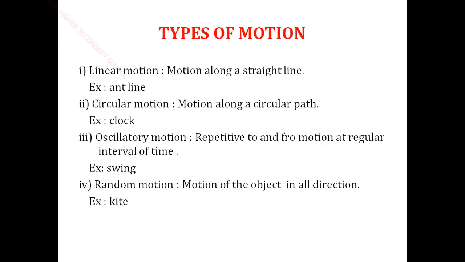Okay, so next we looked at the types of motions. The types of motions are linear motions. Linear motion means particles moving in a straight line. Okay, for example, if we take an athletics running race, the athletes move in a straight line, so that is an example.